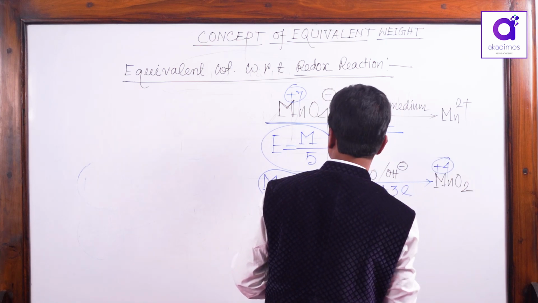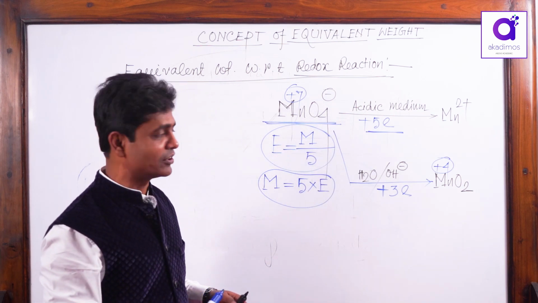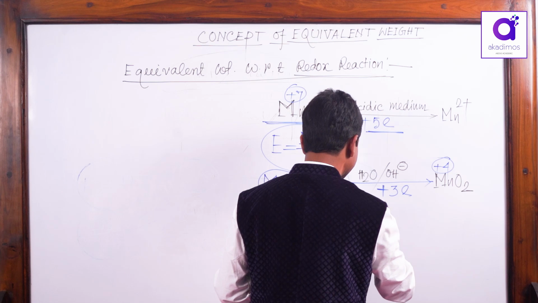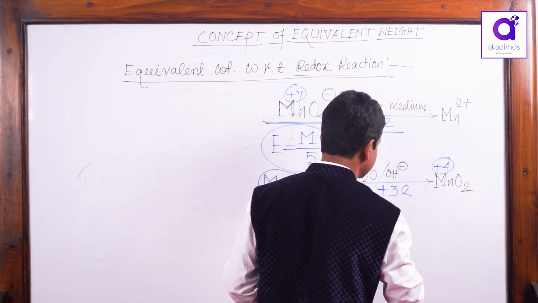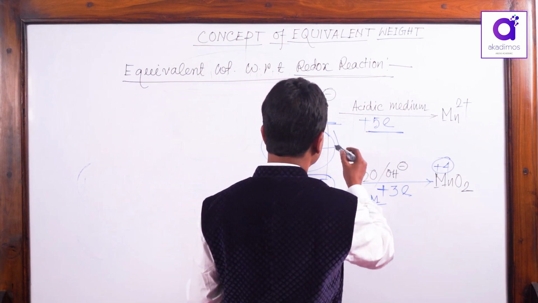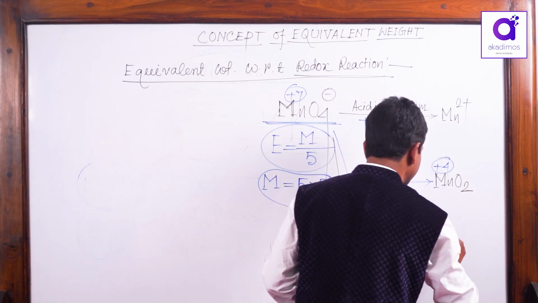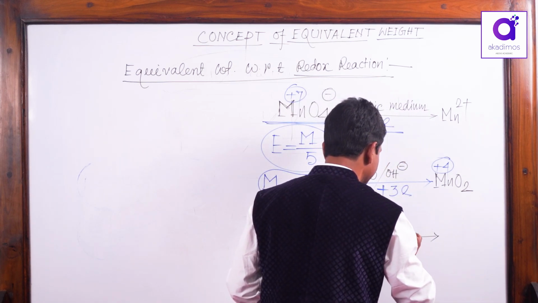That means when it reacts in feebly alkaline or neutral media, the equivalent weight is equal to molecular weight by 3.